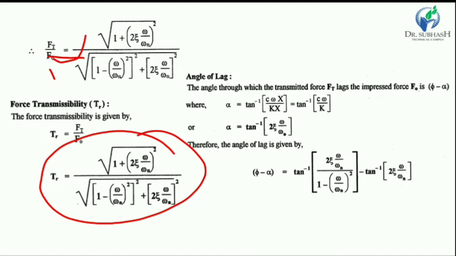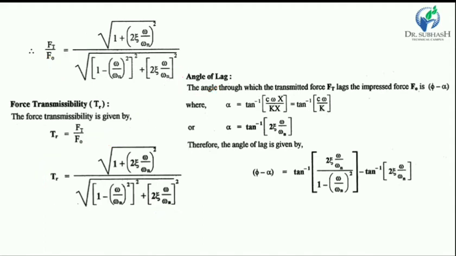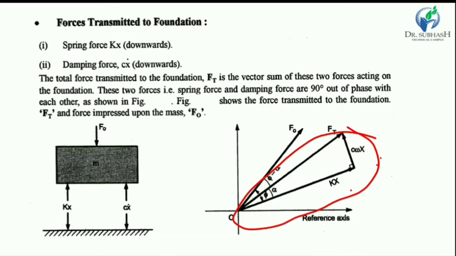So the transmissibility equation is as shown in the slide, and now the angle of lag between the force transmitted Ft and the force applied to the system F0 is defined by phi minus alpha, as shown in the vector diagram.